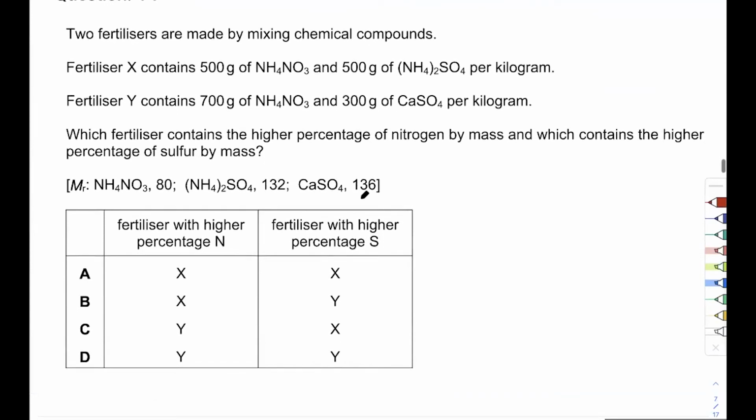Okay. Fertilizers are made by mixing chemical compounds. Okay, what are the 3 main elements fertilizers should provide?